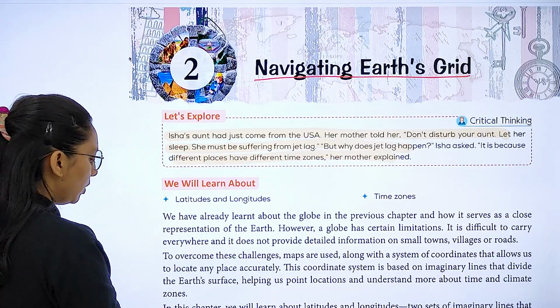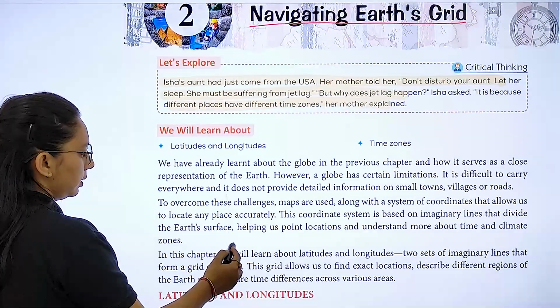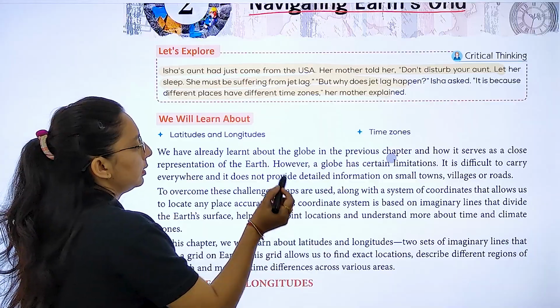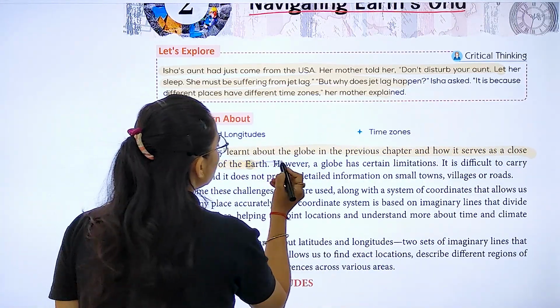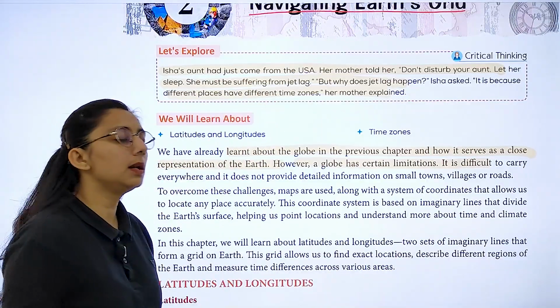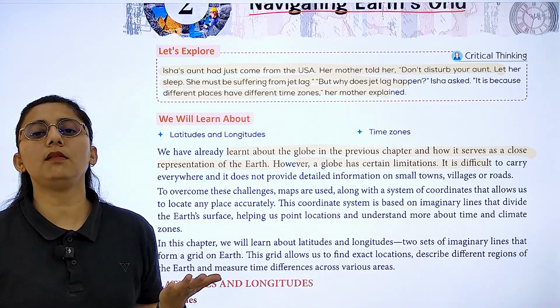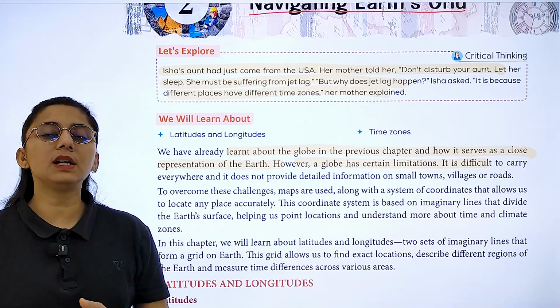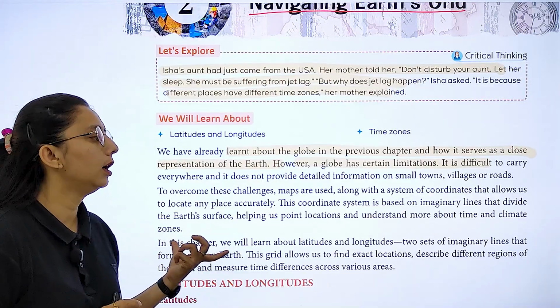So let's study about the latitudes and longitudes first. We have already learned about the globe in the previous chapter and how it serves as a close representation of the earth. A globe has certain limitations. What are its limitations? It's difficult to carry because it is big. You cannot take it everywhere, right? And it does not provide detailed information. It will not give you all the detailed information, right?